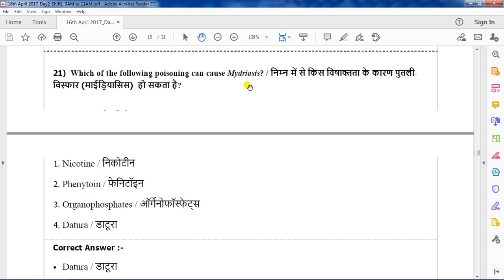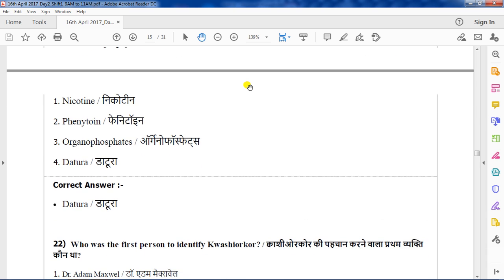Because datura contains atropine as a chemical constituent. When we are studying datura's chemical constituents, we can see that atropine is present. So, atropine normally causes mydriasis. So, datura poisoning will cause mydriasis. We will move to the next question, question number 22.